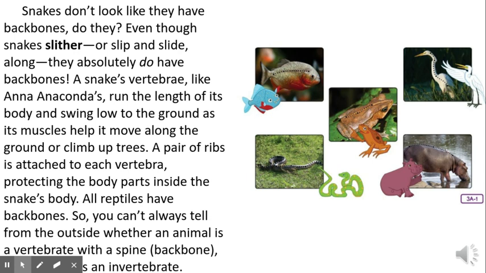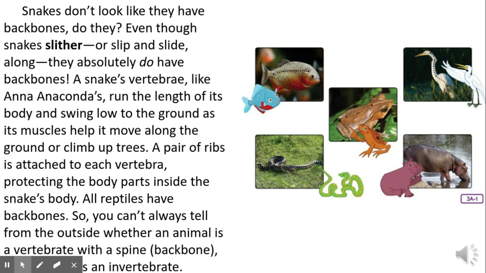Snakes don't look like they have backbones, do they? Even though snakes slither or slip and slide along, they absolutely do have backbones. A snake's vertebrae, like an anaconda's, run the length of its body and swing low to the ground as its muscles help it move along the ground or climb up trees. A pair of ribs is attached to each vertebra, protecting the body parts inside the snake's body.